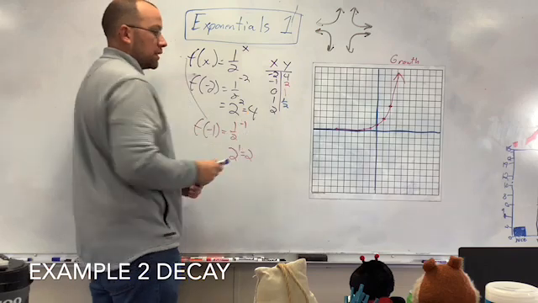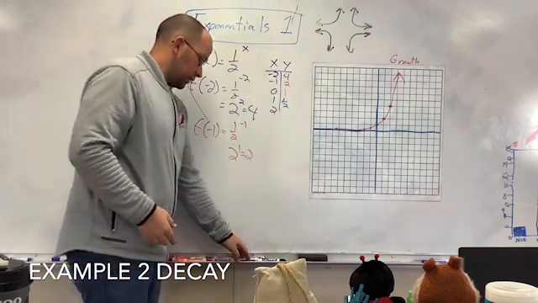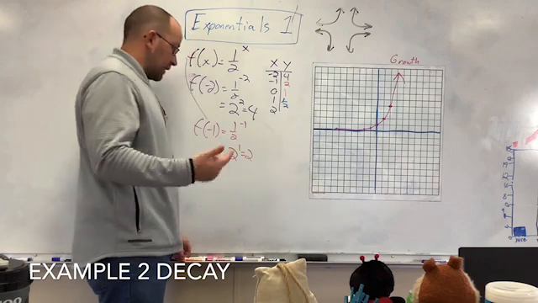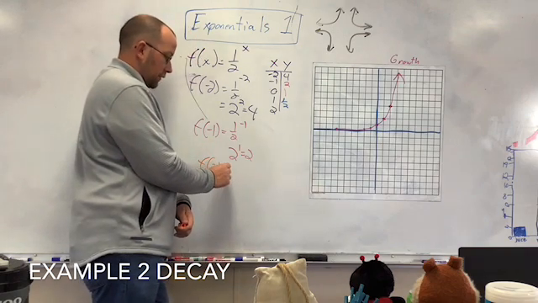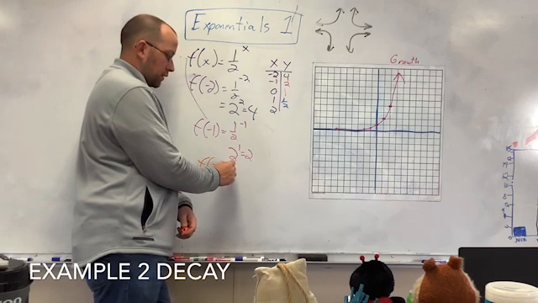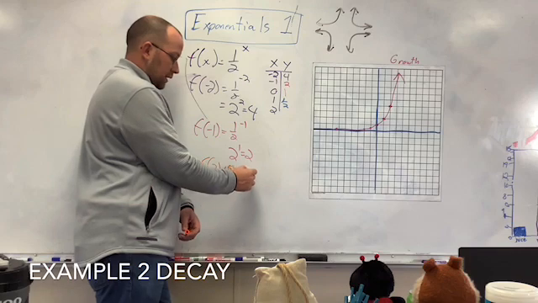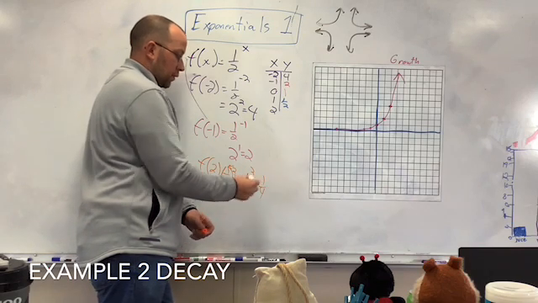And now don't do this because when you start adding other stuff into it, it's going to mess it up. But I'm just trying to do this to keep the video a little bit shorter. So then f of 2 equals 1/2 squared. So 1/2 squared, the square goes to the top, goes to the bottom. So that's 1 squared over 2 squared, which gives you 1/4.